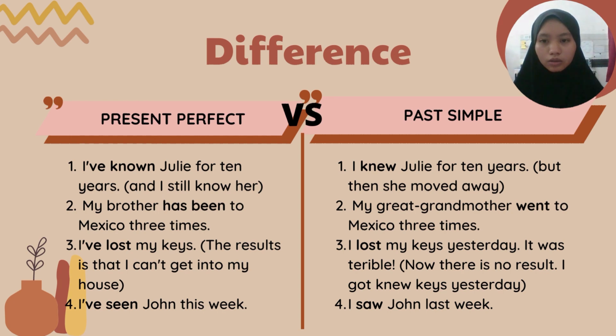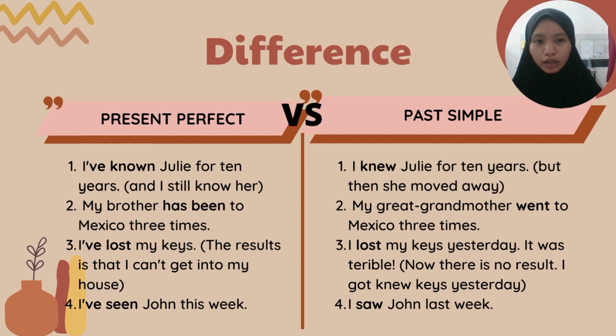So next, we move on to the second example, which is my brother has been to Mexico 3 times and my great-grandmother went to Mexico 3 times. We can see here the situation is similar, but the verb used in these two sentences is different. The helping verb used in the present perfect is has, and for the past simple they use the past action, which is went.